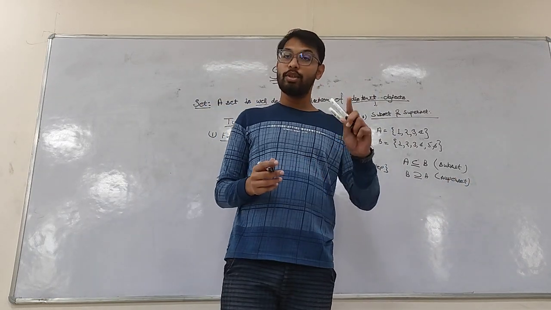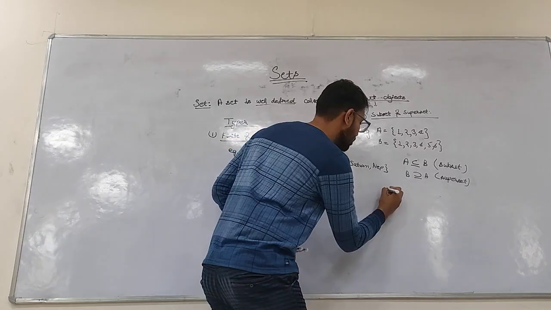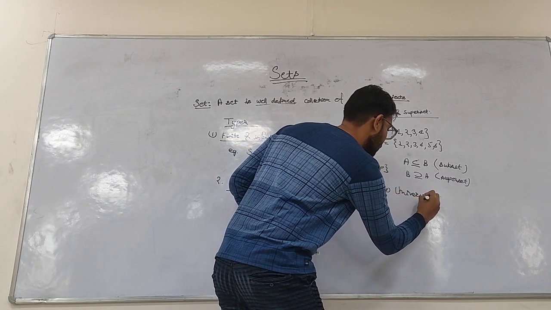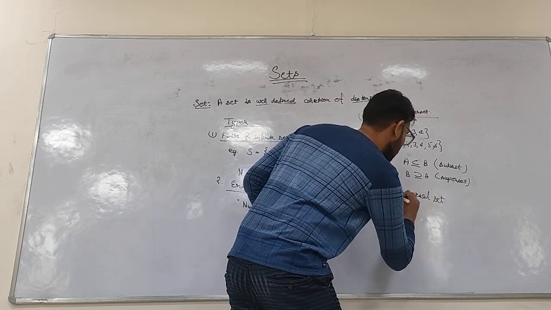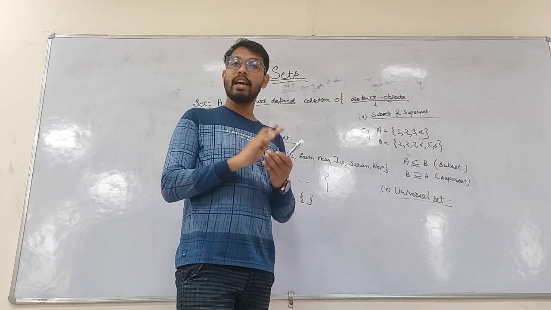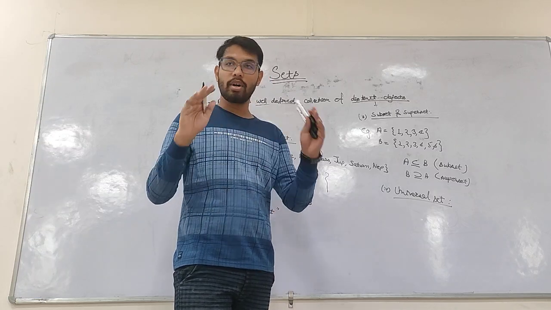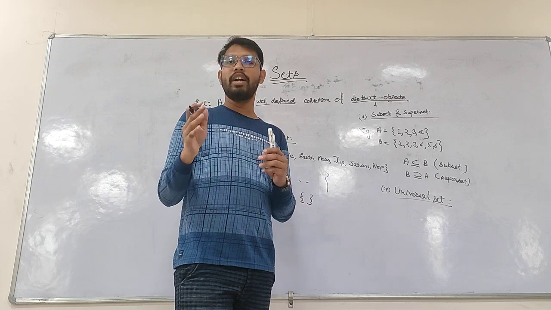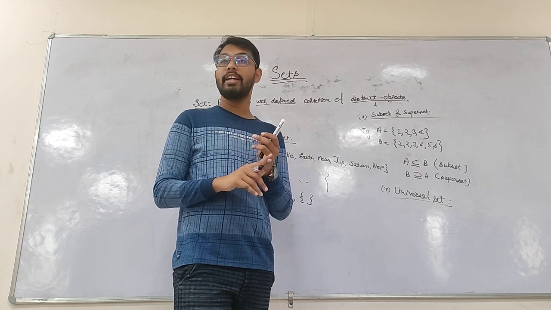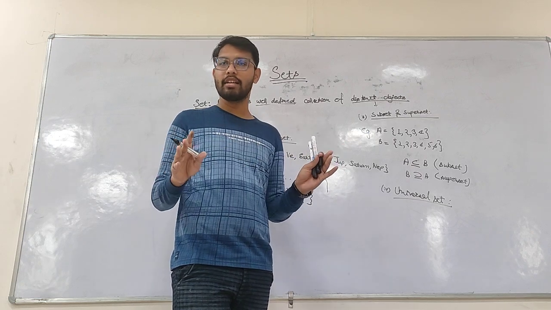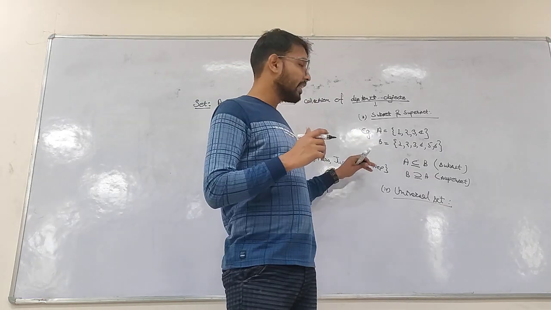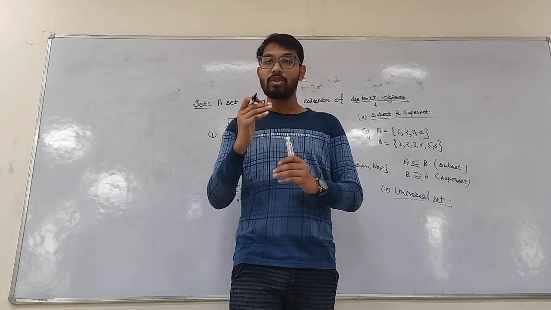Coming to the fourth part, the fourth type is the universal set. The universal set contains everything we are considering in a given context. For example, if we are discussing fruits, the universal set includes all the fruits, whether it is apple, mango, banana, anything. If it is clear, then coming to the operations on sets.